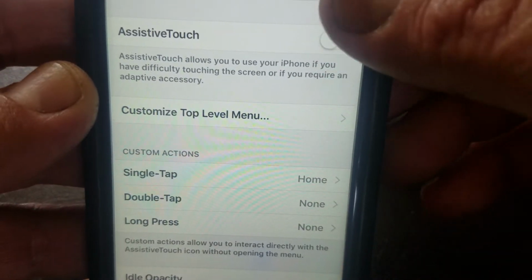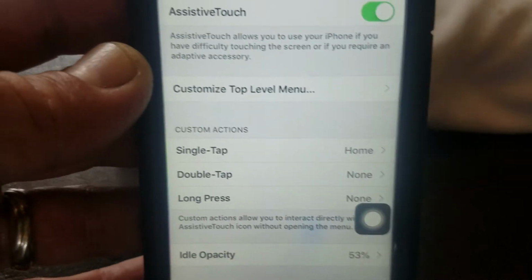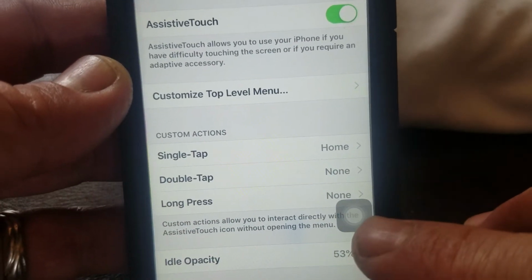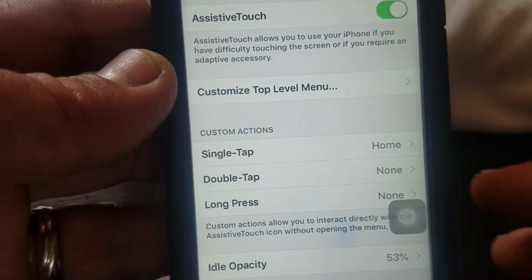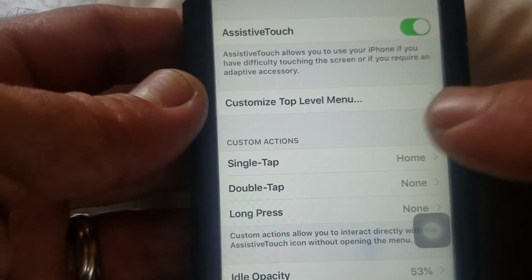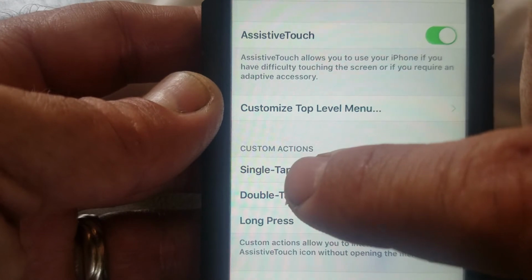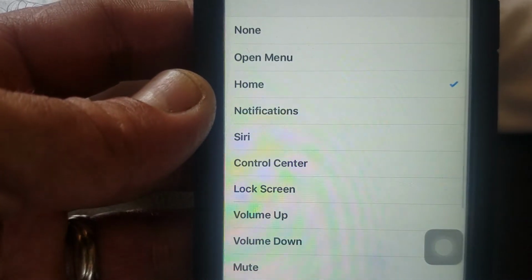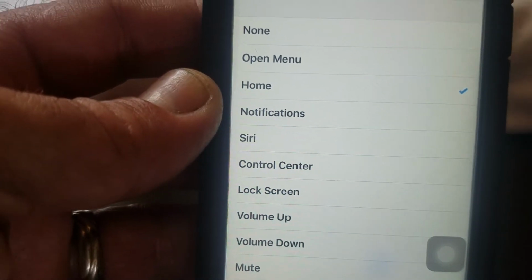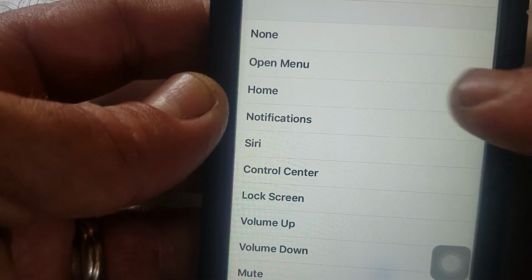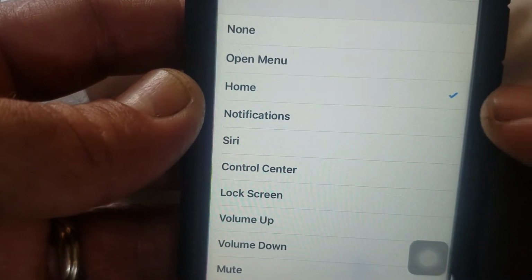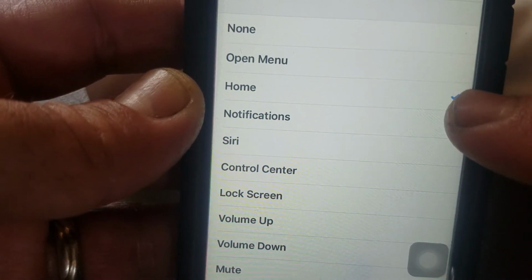Just tap. Tap, yeah. Let's open it now. As you see, this button right there. And what are you going to do? You go right there, single tap. Just tap it. Then as you see, I just check mark the Home. See, this shows Home. You have to check mark that right there, the blue one.